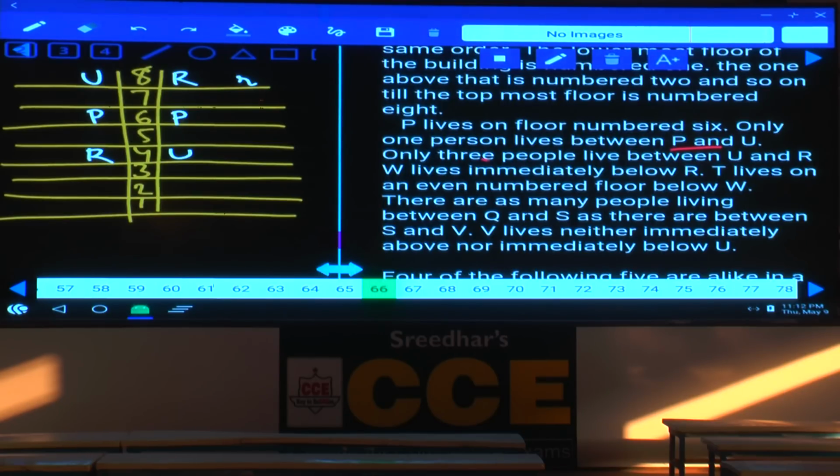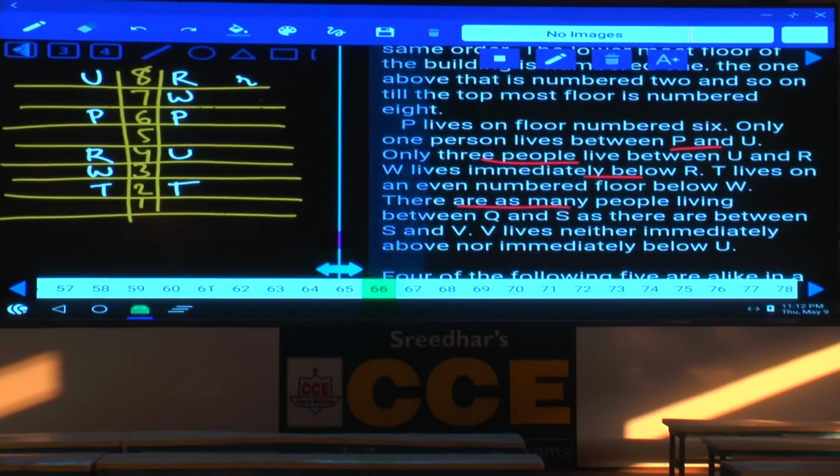Next, W lives immediately below R. W is immediately below R. Next, T lives on an even number floor below W. Now in this case, T must be on the 2nd floor. Here also, T must be on the 2nd floor.